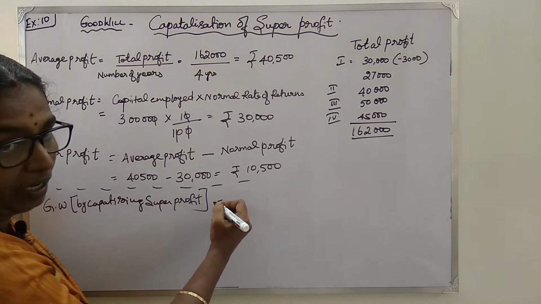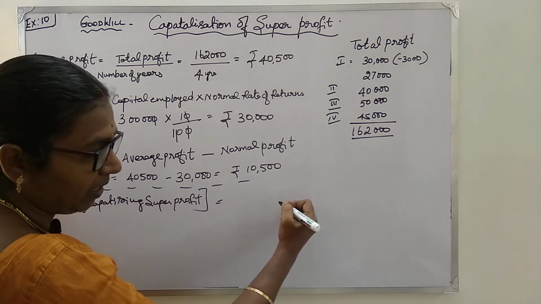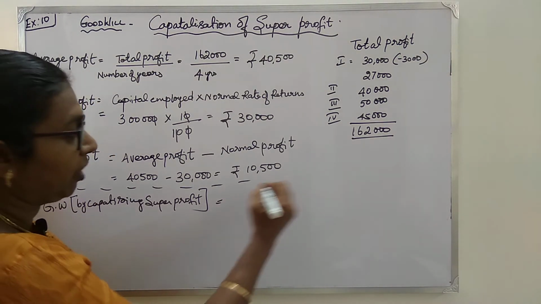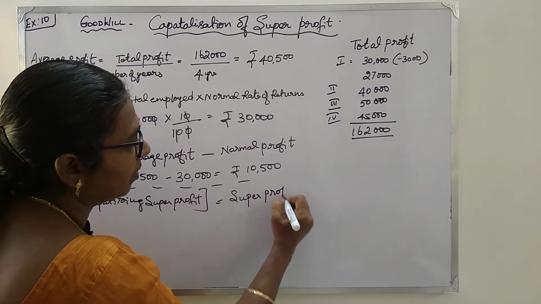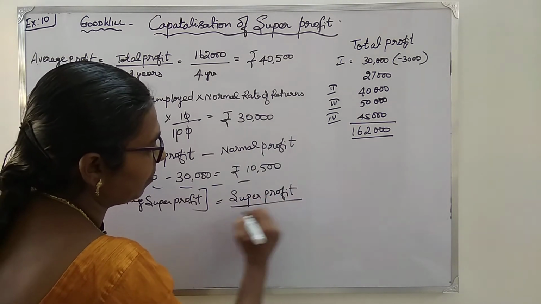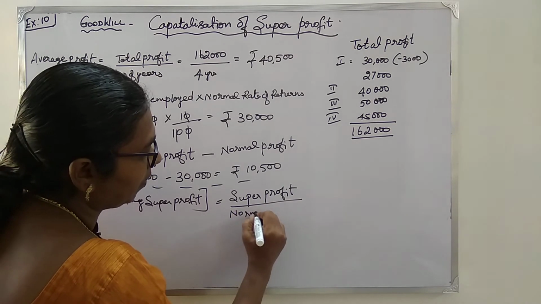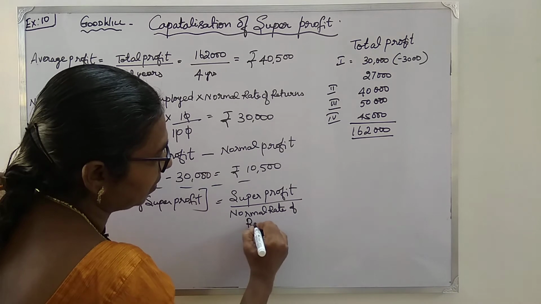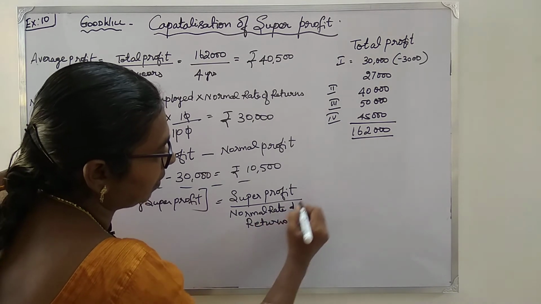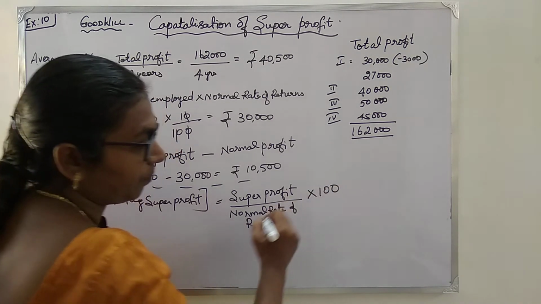We already saw super profit divided by normal rate of return into 100. So super profit divided by normal rate of returns into 100. This is it.